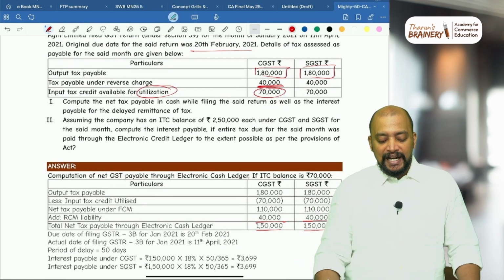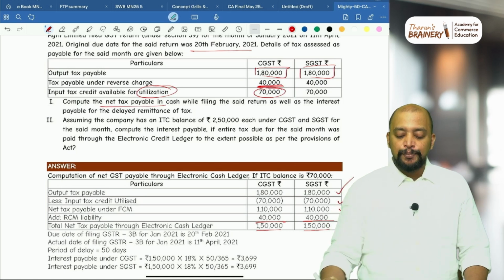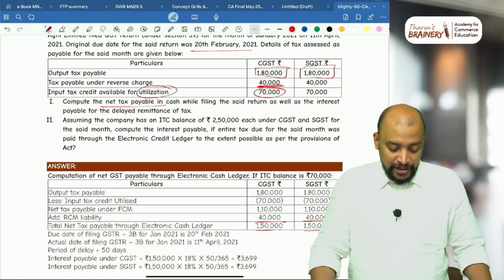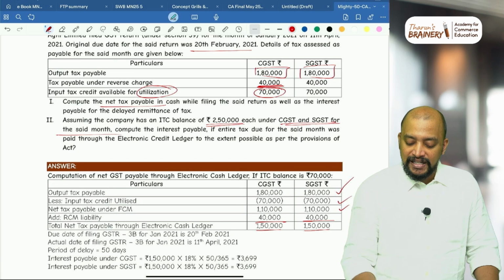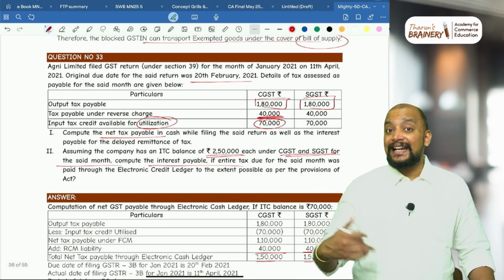Now, on this 1,50,000, we need to pay the interest. They are asking the first question, compute the net GST payable in cash: 1,50,000. RCM is always payable by cash. Assuming the company has an ITC balance of 2,50,000 each under CGST and SGST, compute the interest. Basically here there is a delay in filing 3B.